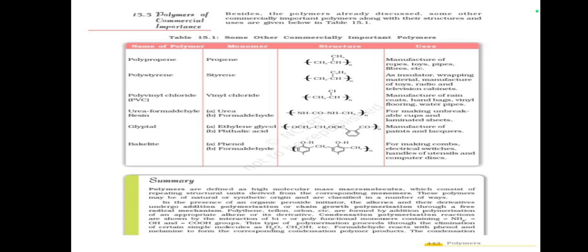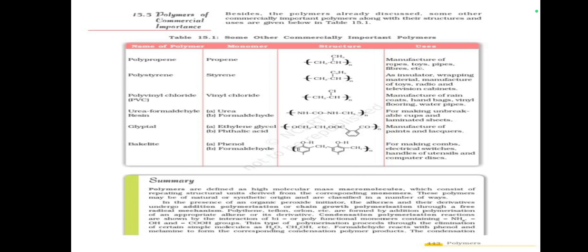Summary. Polymers are defined as high molecular mass macromolecules which consist of repeating structural units derived from the corresponding monomers. These polymers may be of natural or synthetic origin and are classified in a number of ways. In the presence of an organic peroxide initiator, the alkenes and their derivatives undergo addition polymerization or chain growth polymerization through a free radical mechanism.